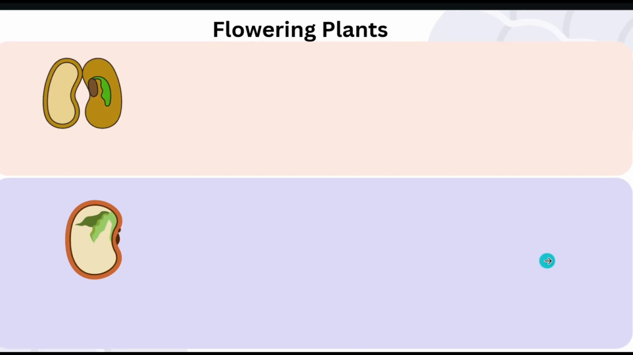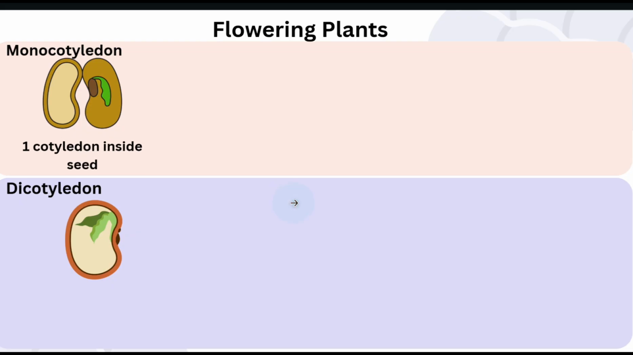Flowering plants are further separated into 2 important classes, monocotyledons, or monocots, and dicotyledons, or dicots. We distinguish them using 4 key structural features. 1. Cotyledons, or seed leaves. The first difference is right in the name. Monocots have only 1 cotyledon, or seed leaf, inside the seed. Dicots have 2 cotyledons.